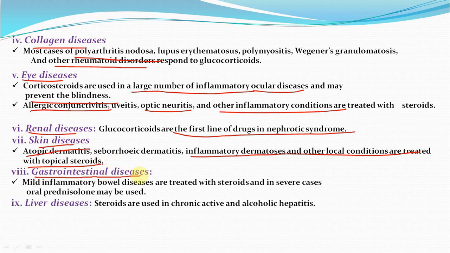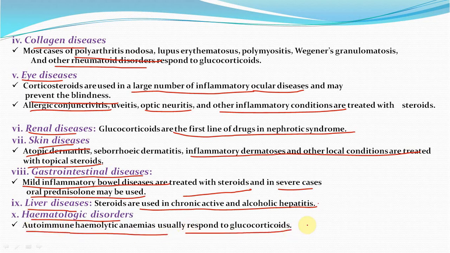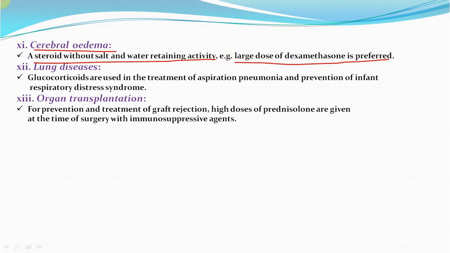Gastrointestinal diseases. Mild inflammatory bowel disease is treated with steroid, and in severe cases oral prednisolone may be used. Liver diseases: there is use of steroid in chronic active and alcoholic hepatitis. Hematologic disorders such as autoimmune hemolytic anemia usually respond to glucocorticoid. Cerebral edema: a steroid without salt and water retention activity is used, like large doses of dexamethasone.